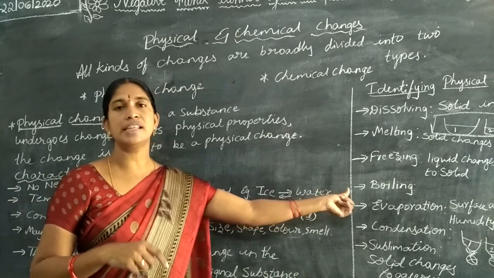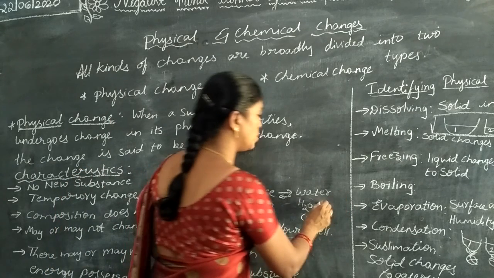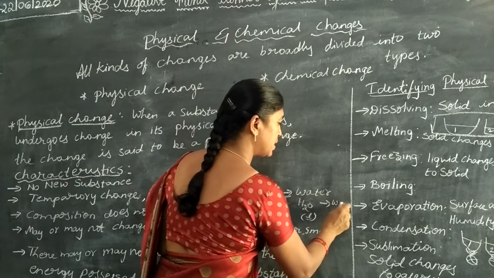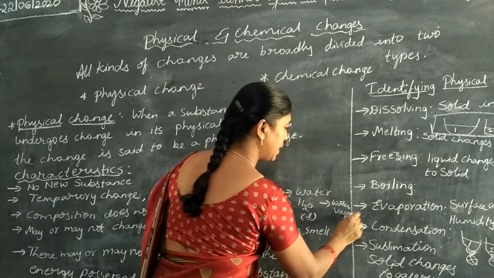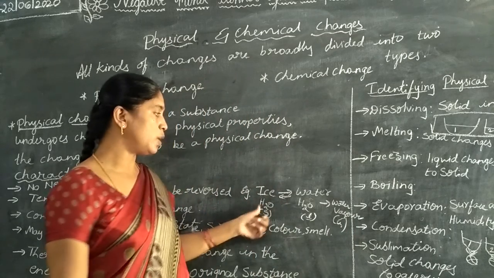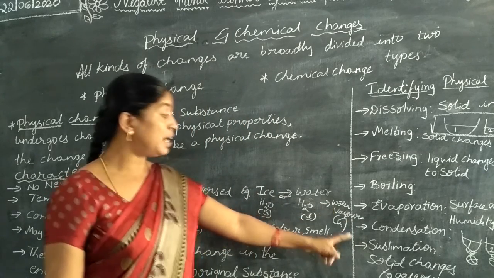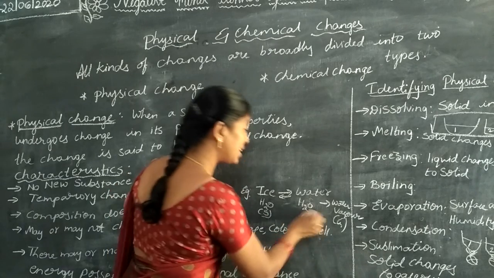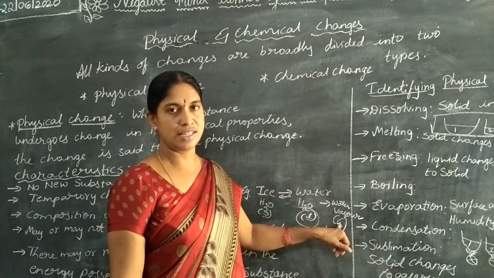If we increase the temperature of this water, again what happens? It changes to water vapor, which is the gaseous form. That means solid to liquid, liquid to gas. Understand? But in sublimation, without going through the liquid state, the solid changes directly to the gaseous state.